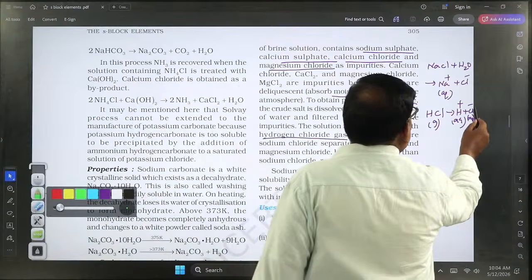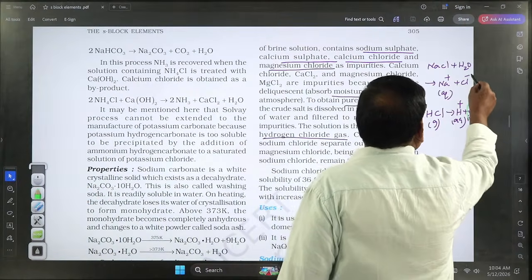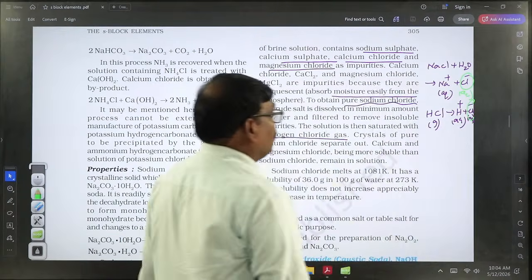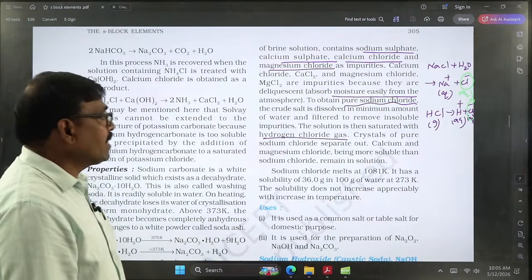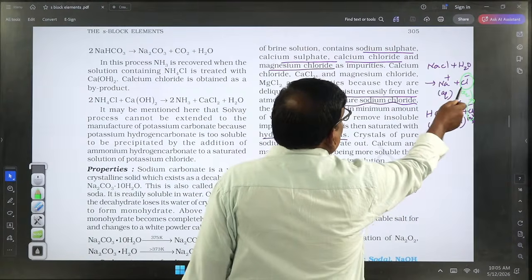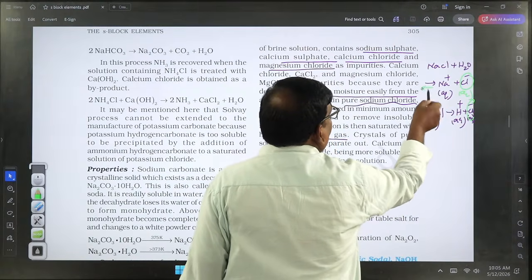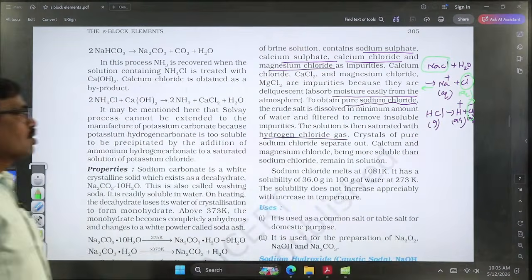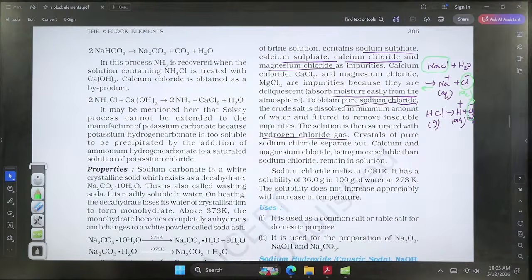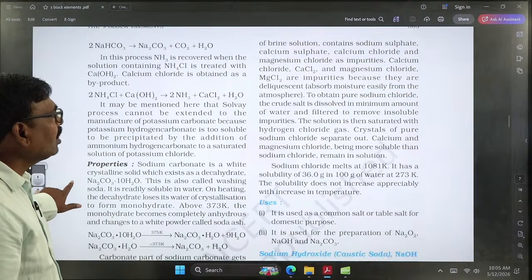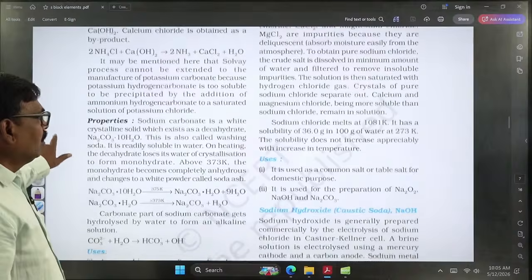Here there is a common ion, chloride ion, in these two. That's why the common ion effect will produce pure sodium chloride. That means due to the passage of hydrogen chloride, the chloride ion concentration increases. That's why the backward reaction takes place and pure sodium chloride will be crystallized. So here sodium chloride can be purified by using the common ion effect. This one is another important point in this chapter. Coming to the next one, that is uses.